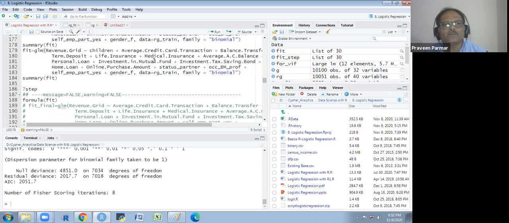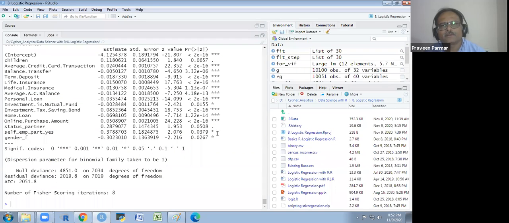And here OCCBM proof. This I did from here. And I run it and I see the summary. Now I am getting the whole thing is okay. There is a dot. I don't want to remove the dot. Got it? So these variables I have now.